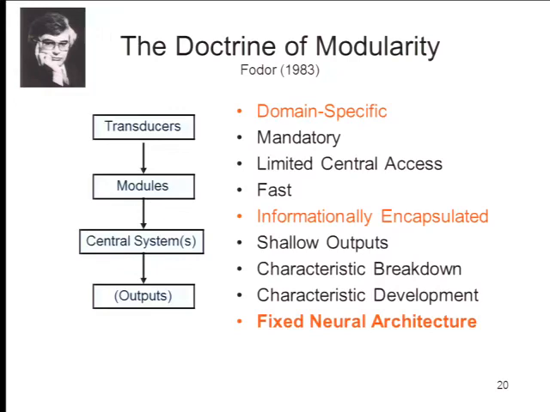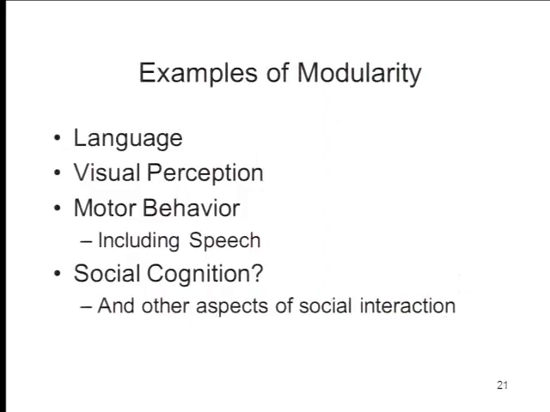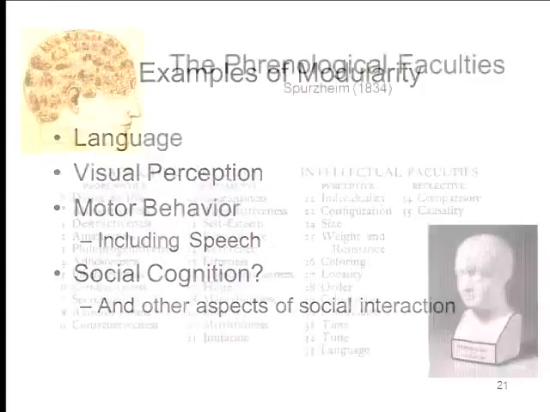But again, notice what the implications of the doctrine are. First, you've got to know what the module does. That's a task for psychological research and psychological theory. Then you find out where its fixed neural architecture lies. Okay. And there are lots of these examples now. We know that there's an area in occipital cortex that processes color. We know that there are speech areas in the brain, and that raises the idea that there might actually be social cognitive modules as well. And lately, psychologists, philosophers, other cognitive scientists have begun to think about what these social modules might look like.